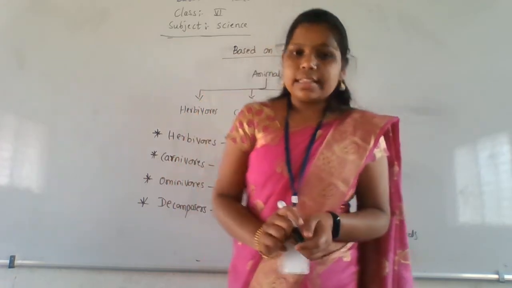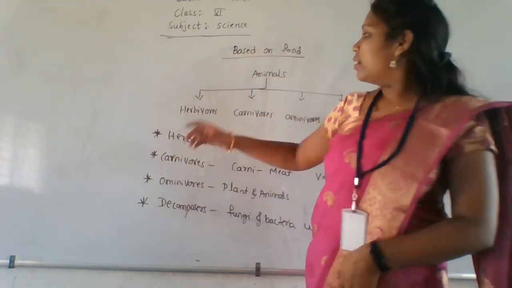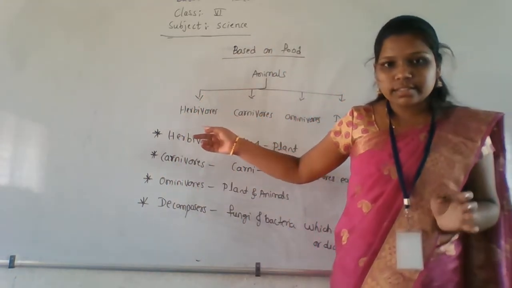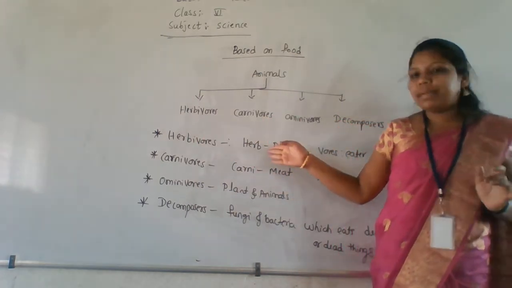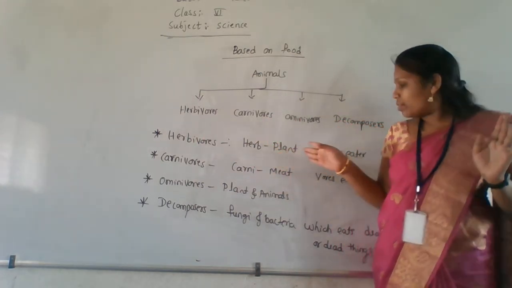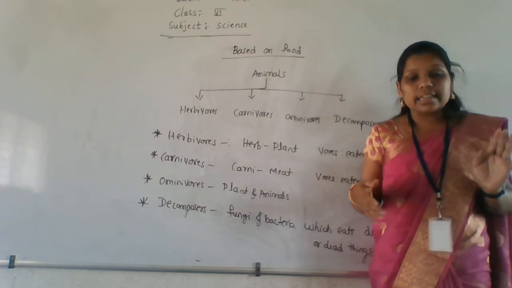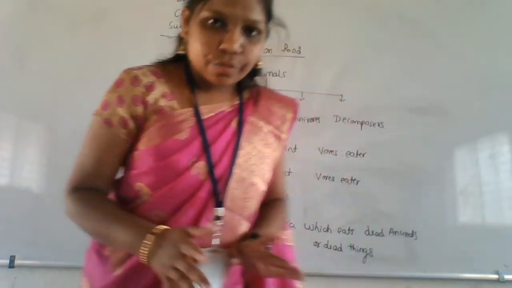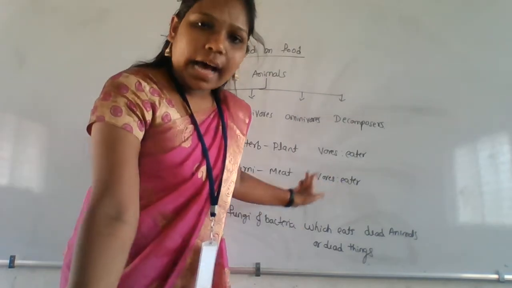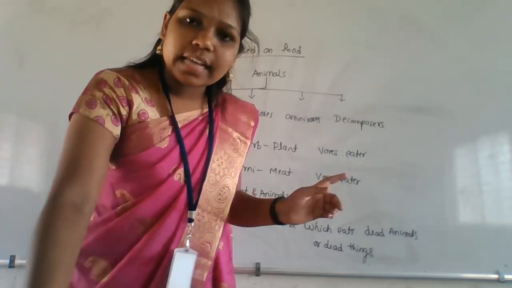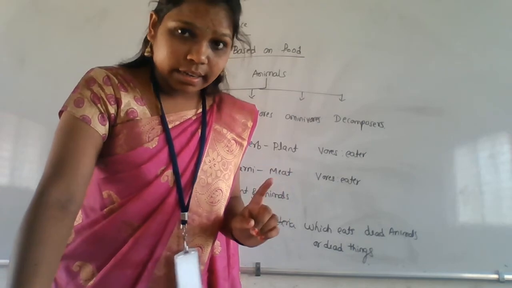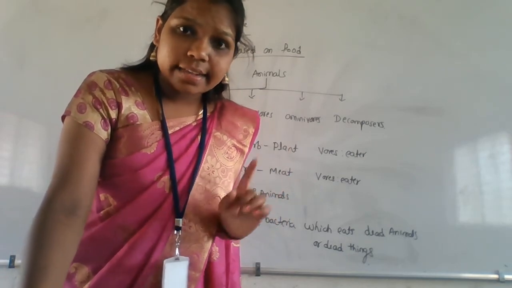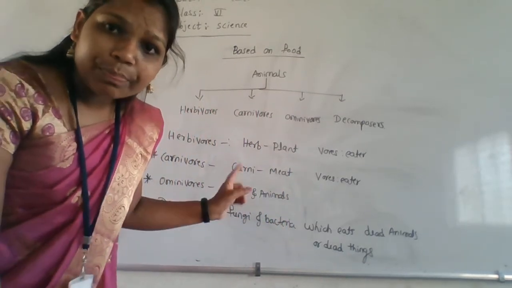See here, the first one is herbivorous. Herbivorous is nothing but a what? Herb means plant, and vorous means eater. The animals which are eating plants as food are called herbivorous. What are the examples? Cow, deer. Okay, so these are the examples for herbivorous.